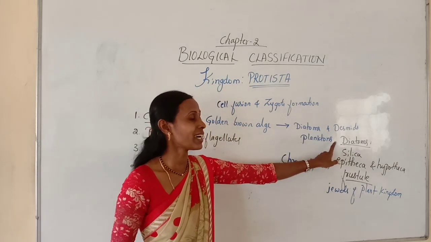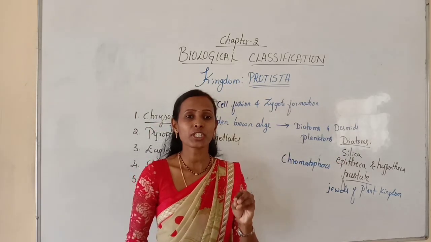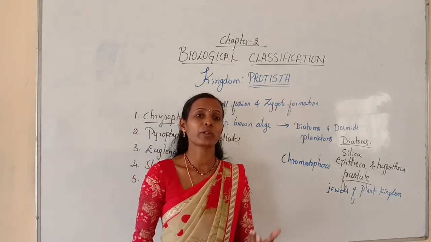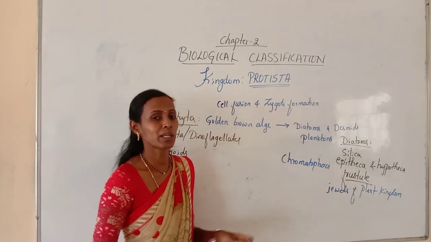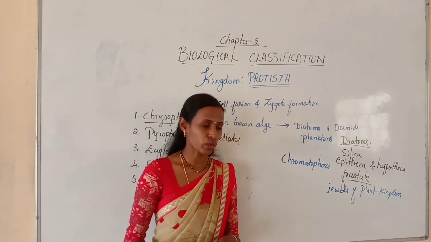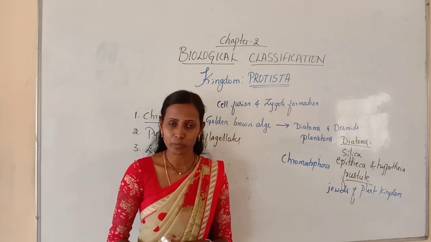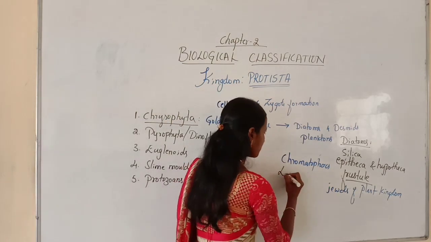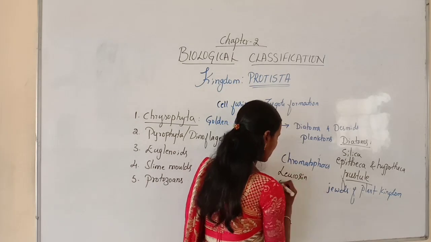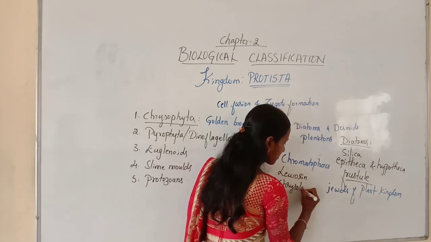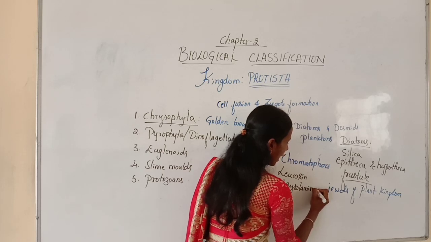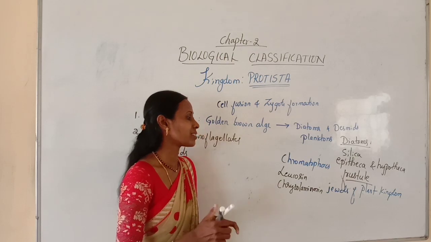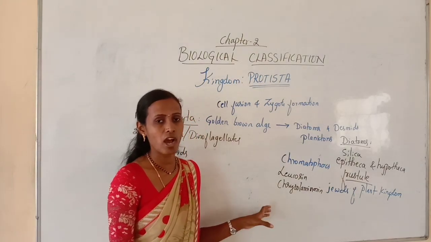That's why the diatoms are considered the chief producers in the ocean. Producers are the organisms which are able to synthesize their own food. Here diatoms are the chief producers in the ocean. And the diatoms have reserve food material. The reserve food materials may be leucosin, chrysolaminarin, oil droplets, volutin, etc. All these are the reserve food material in the case of diatoms.